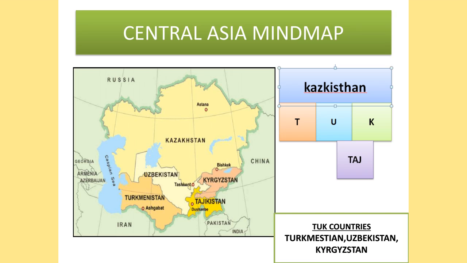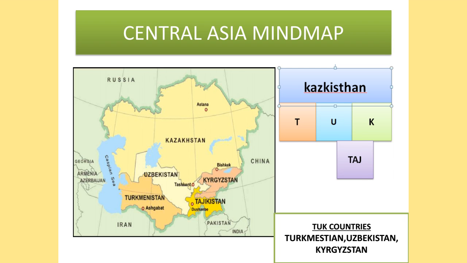So when we make a mind map of Central Asia, it looks like this. Let us start with Kazakhstan. Kazakhstan is the biggest country in Central Asia, so we have given it a big rectangle block. Among the other countries bordering Kazakhstan, Turkmenistan has a border, Uzbekistan has a border, and Kyrgyzstan has a border.